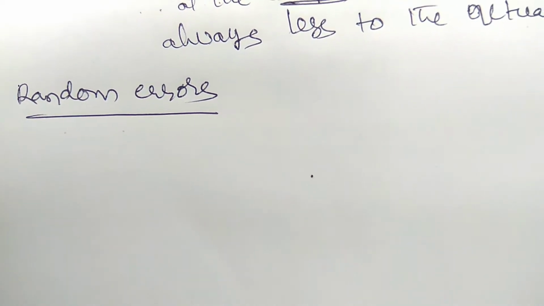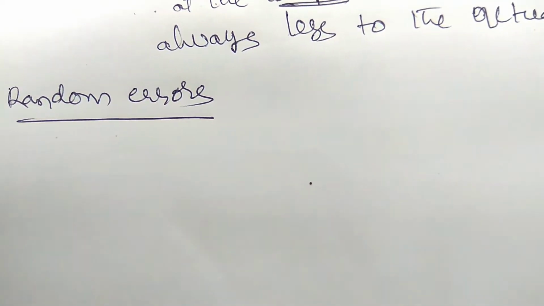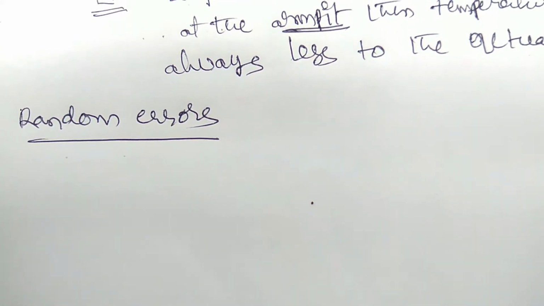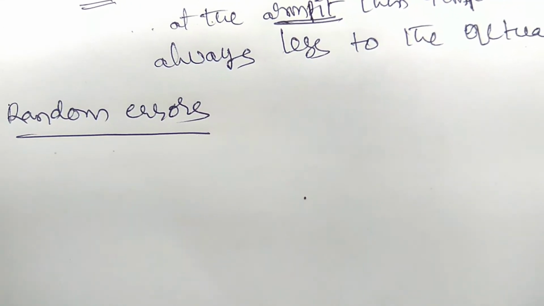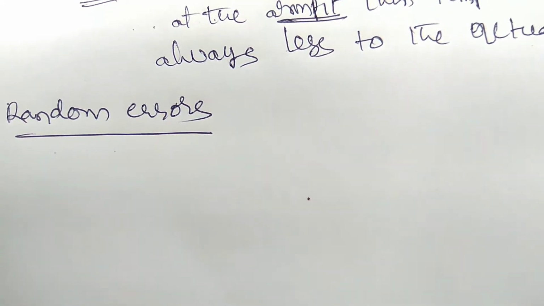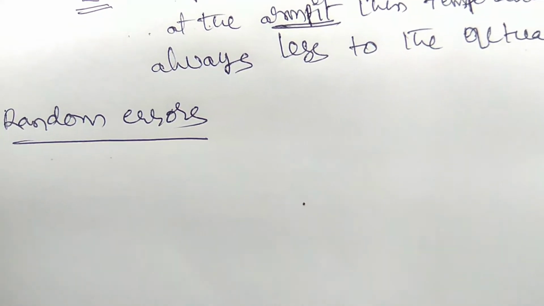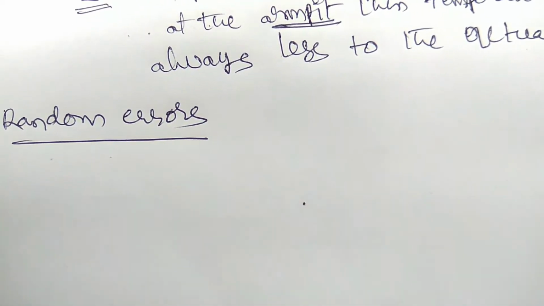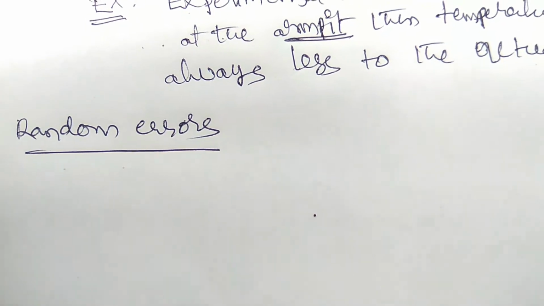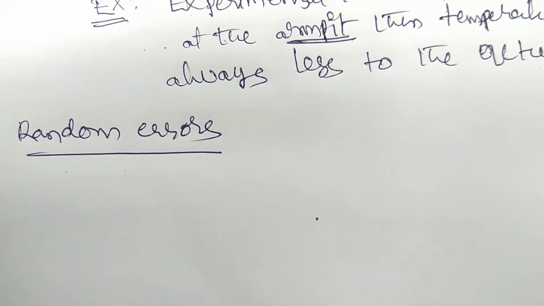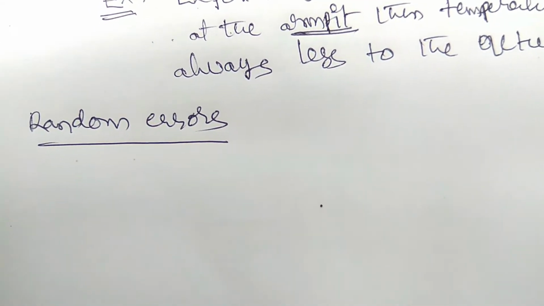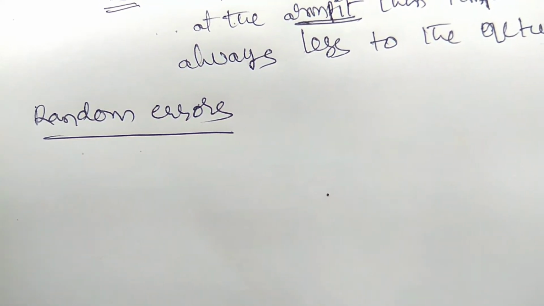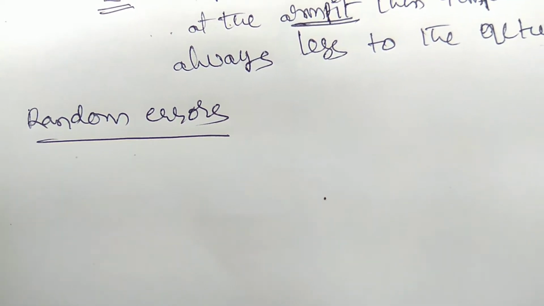The cause of random errors we do not know. But the systematic errors are known to us. How does the error occur? By a default of the experimental technique, this is known to us. By a default of the instrument, that is known to us. By the parallax error by the person, that is also known to us. But in the case of random errors, we do not know how they occur. So these are the differences between random and systematic errors.